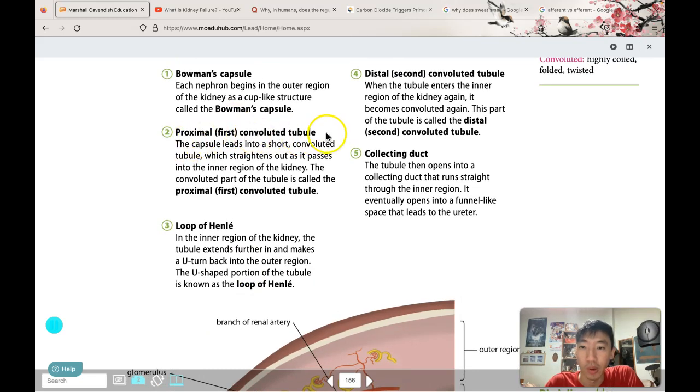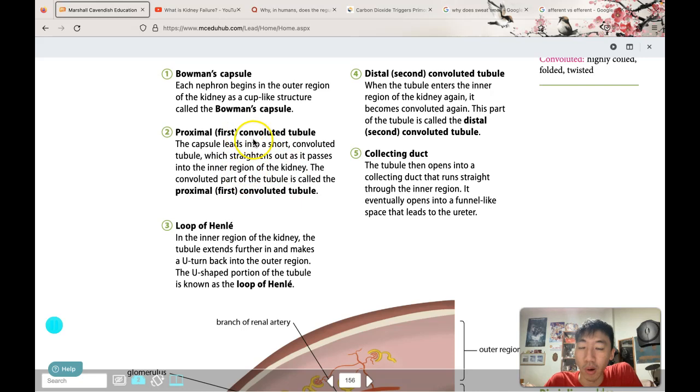Proximal convoluted tubule. The word proximal means nearer, so that's why it's called that: it's nearer to the front. This is a short convoluted tubule, and it will eventually straighten out as it goes towards the inner regions of the kidney.